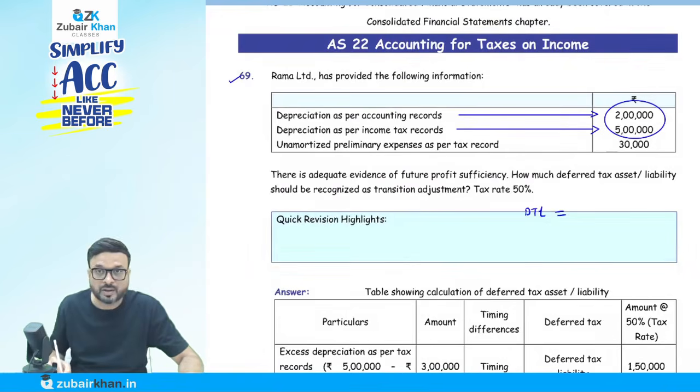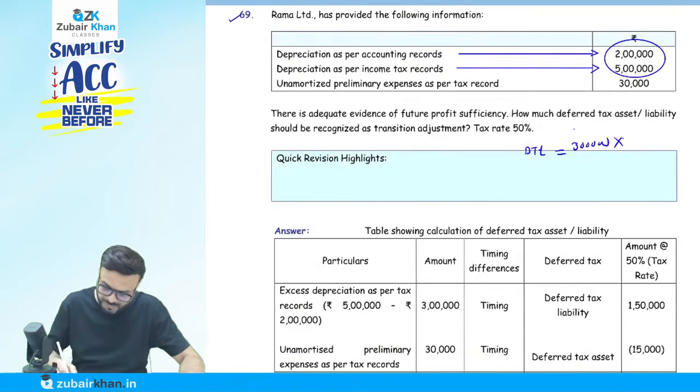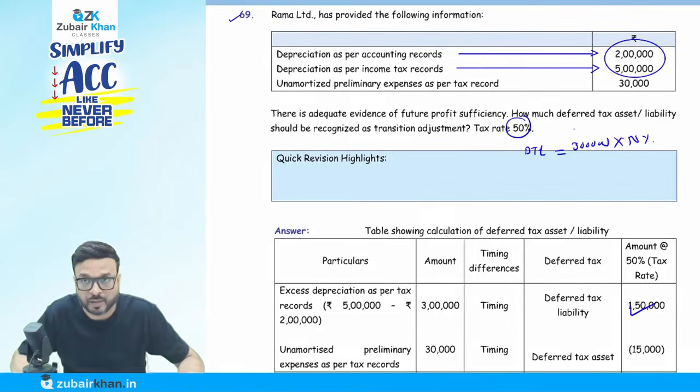Okay, now on the difference amount, 5 minus 2 is 3 lakh. Let's first calculate that here. 3 lakh, rate of tax given is 50%. So you can see the deferred tax liability is how much here? 1 lakh 50 thousand.